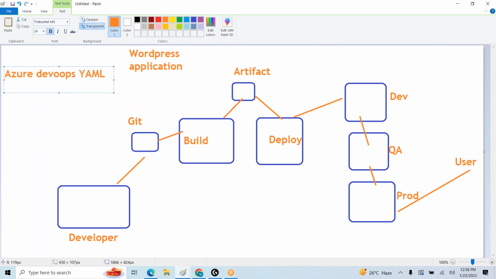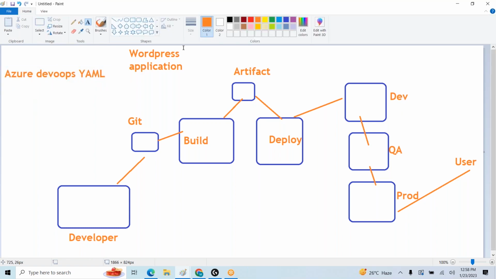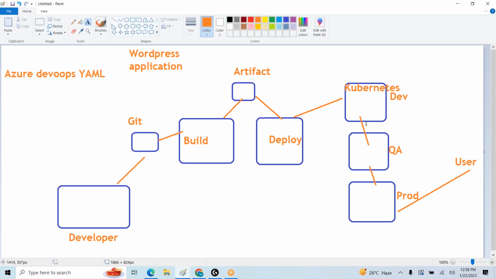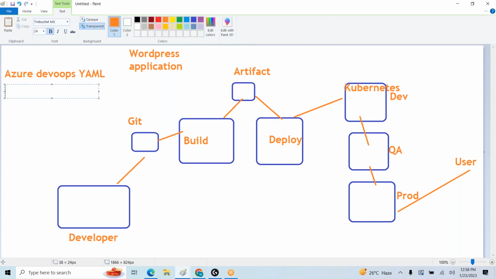And I want to use Kubernetes. I want to host my applications with Kubernetes clusters. I also want to provision this Kubernetes cluster with Terraform.